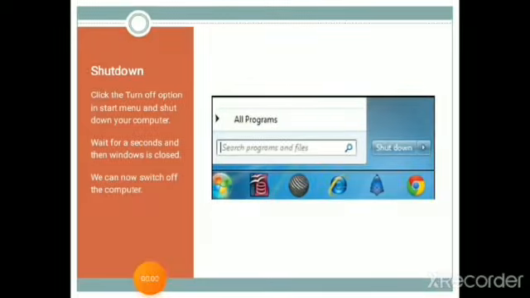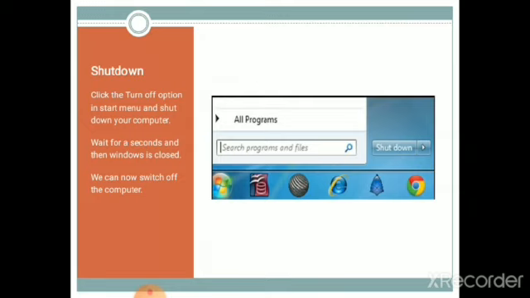Okay. Now to interact with Windows XP, we will make extensive use of a device known as a mouse. We are all familiar with the mouse, the uses of the mouse, and how to operate the mouse, right? Still we will recall the actions of the mouse and their descriptions. There are 4 actions of the mouse. The first one is pointing, then clicking, double clicking and dragging. Pointing is moving the mouse pointer onto the desired item. It is known as pointing.